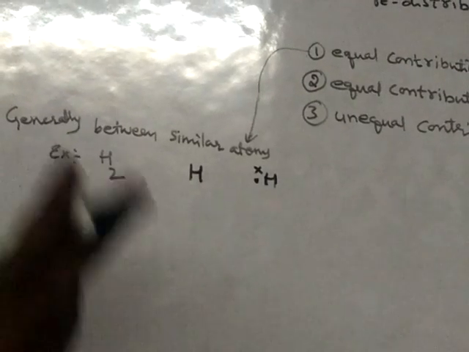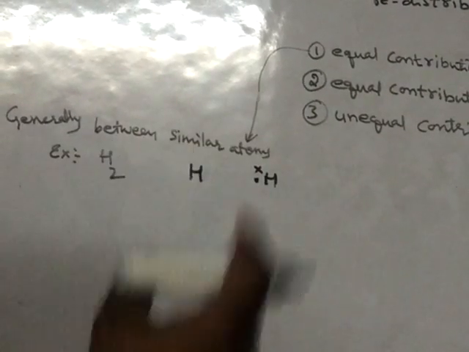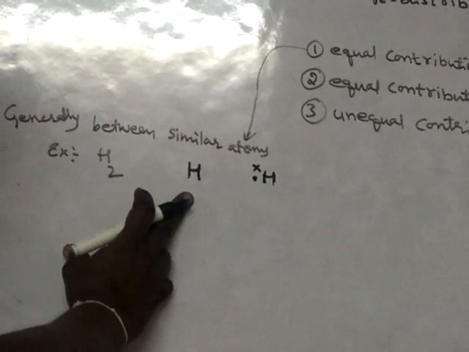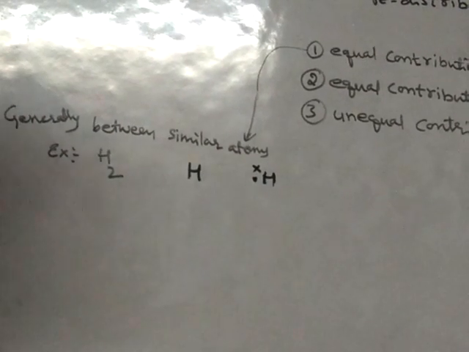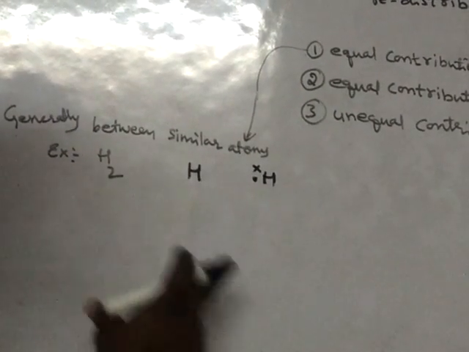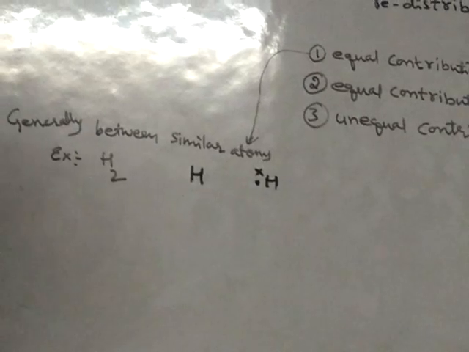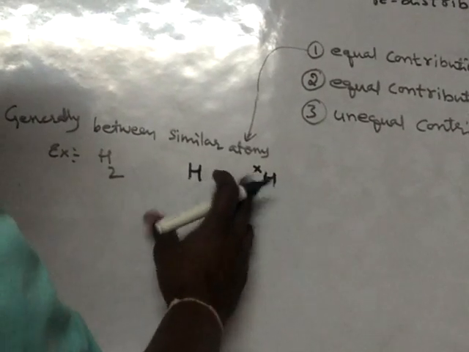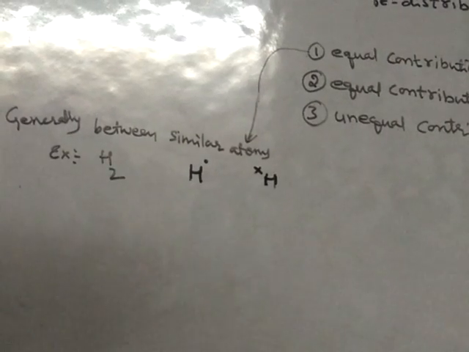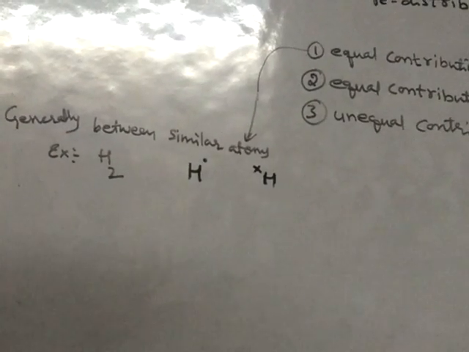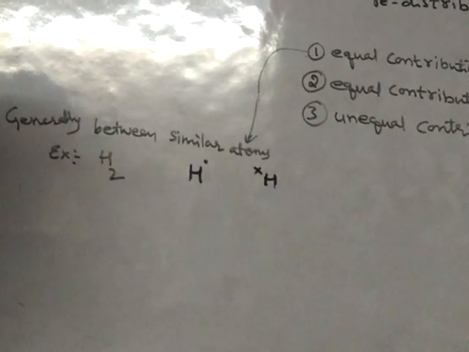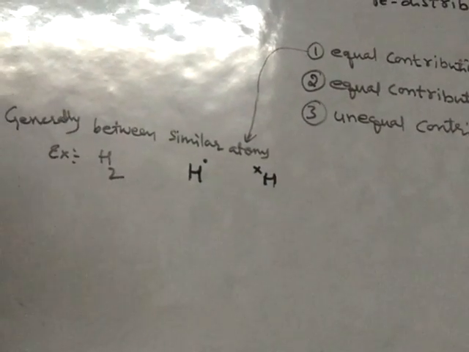Already we have seen hydrogen, lithium and beryllium, they will try to get two electrons in their valence shell. But here, suppose if electron is transferred from one atom to another atom, one atom will become stable but the other atom does not become stable. So hence transfer is not possible. Here transfer of electron is not possible. Then what is possible? Only sharing of electron is possible. So here how does the sharing of electron take place?